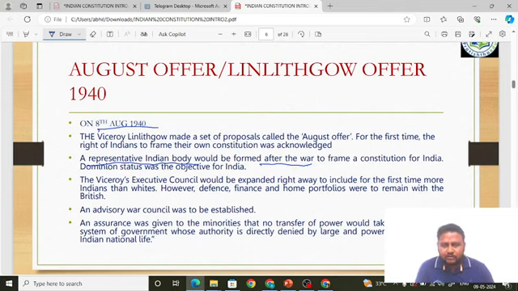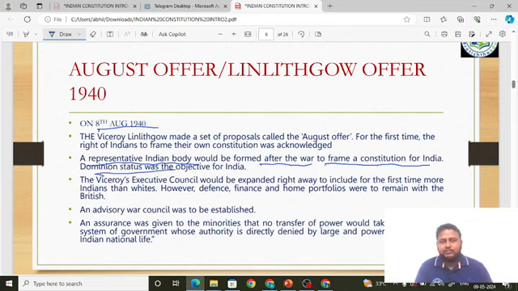They are not telling us they are going to form it in 1940. They are telling after which war? The Second World War. Friends, remember this. They will allow us to make the Constituent Assembly after the war, to frame the Constitution. That's why we are studying the Constituent Assembly, because it was the body involved in the making of the Constitution.